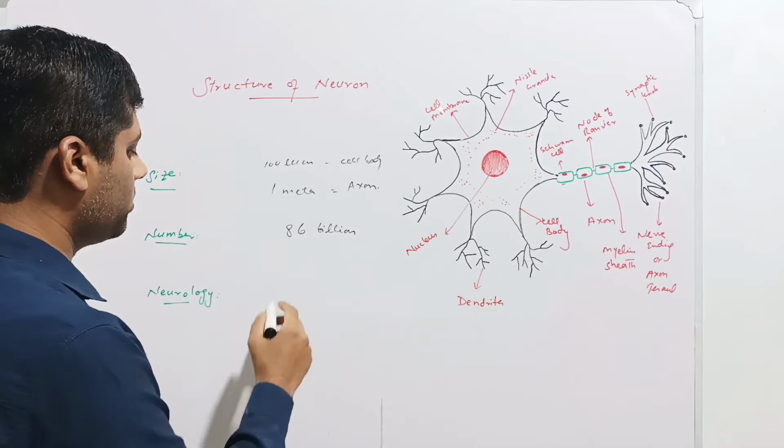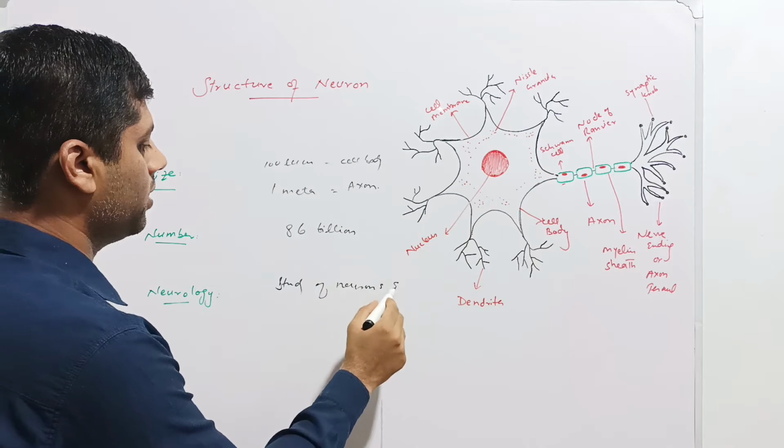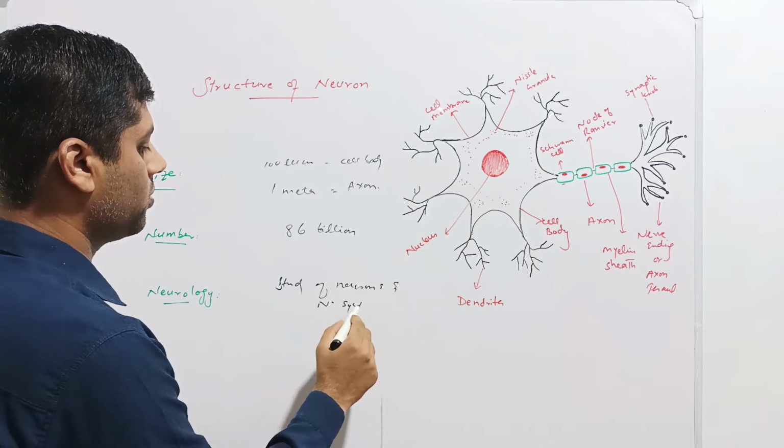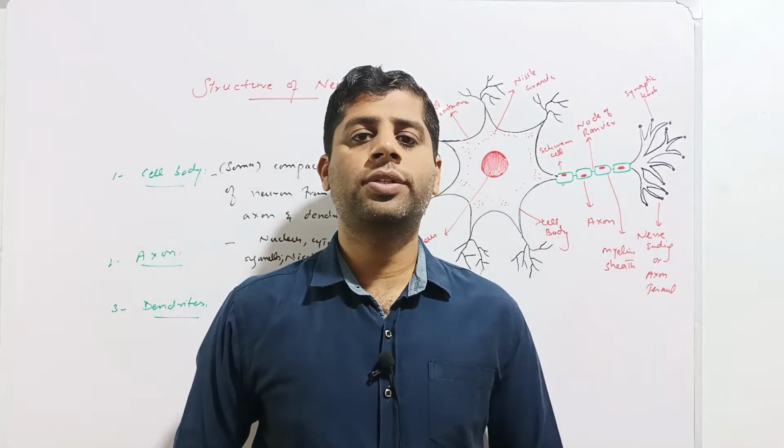Neurology is the study of neurons as well as the nervous system. The study of neurons and the nervous system is called neurology. This is a discipline of physiology and medicine. Now we will discuss the structure of the neuron.